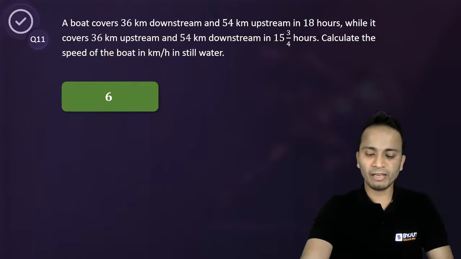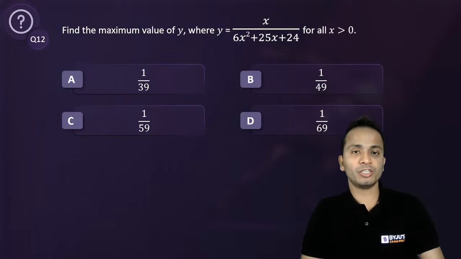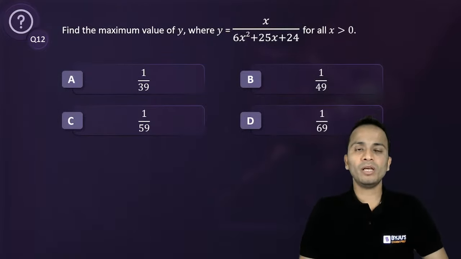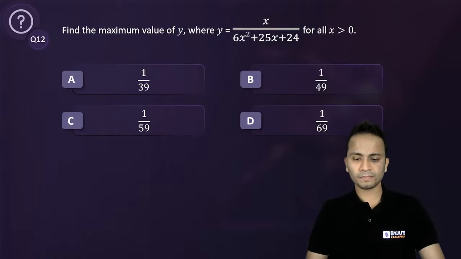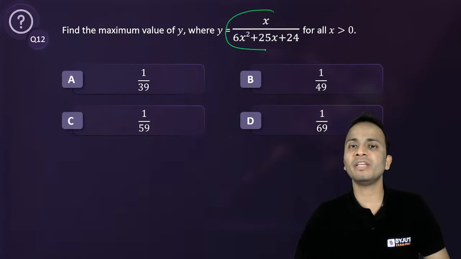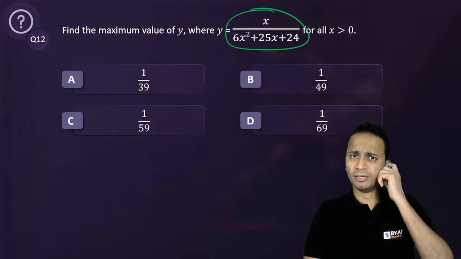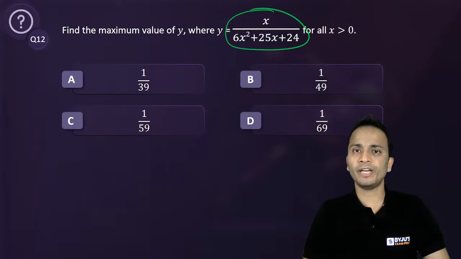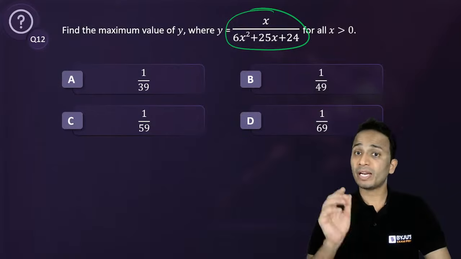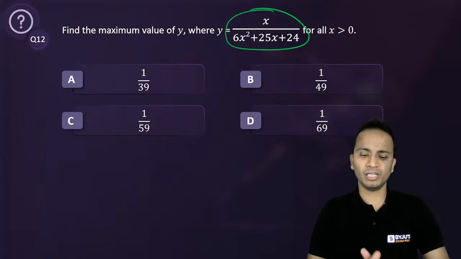Okay, so question number 11 it was. Let's move on to question number 12. A wonderful question. Another new concept that you will learn from here. So you have to find out the maximum value of the given expression: x upon 6x square plus 25x plus 24. Maximize this expression where x is given to be greater than 0. So x is a positive real number.